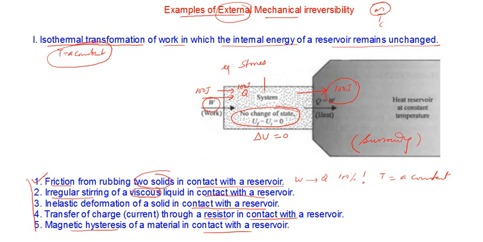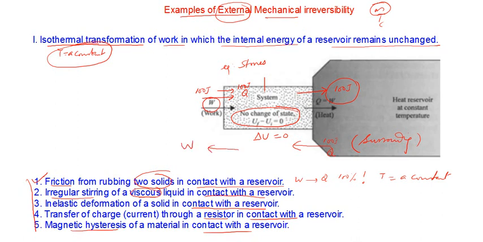So let's argue in the reverse sense. If you have to restore the system and its local surrounding to their initial states without producing changes anywhere else, what can happen? You think of that: 100 joules of heat energy, let me say Q amount of heat energy, is extracted from the reservoir, and it's completely converted back into work.